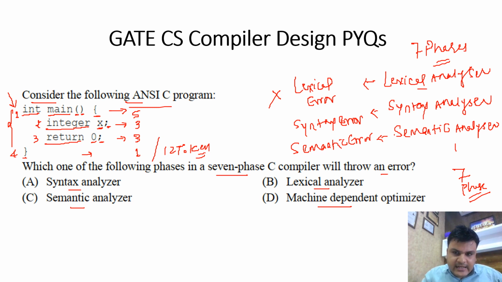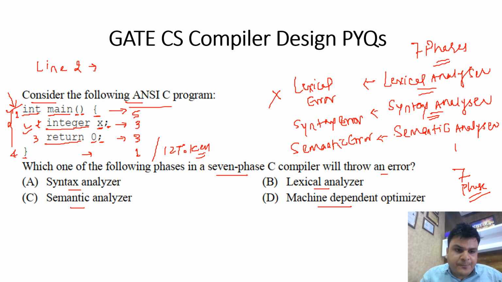Now after the lexical analyzer phase, the program is passed to the syntax analyzer phase. In the syntax analyzer phase, line 1 will pass successfully, but line 2 will show an error.